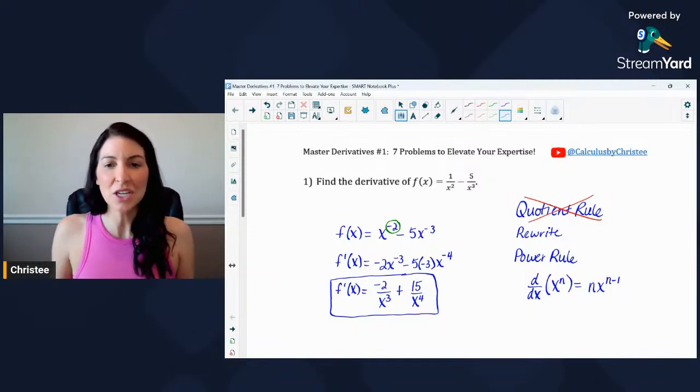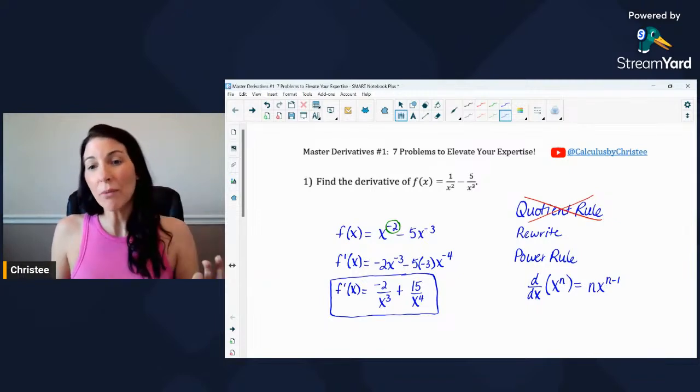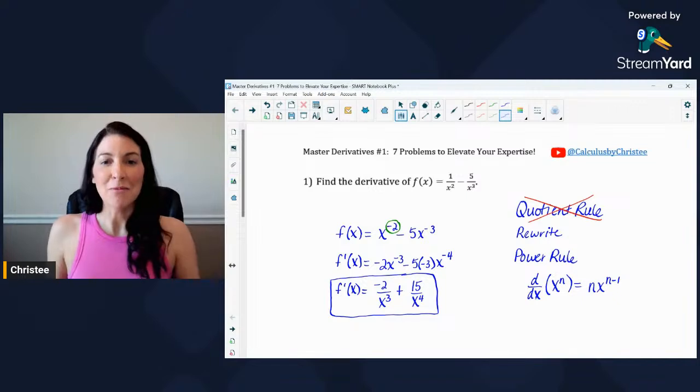That's first question. Find the derivative of f of x. Again, I wouldn't recommend using that quotient rule. I would recommend rewriting it because when you rewrite it, you're able to use that power rule.